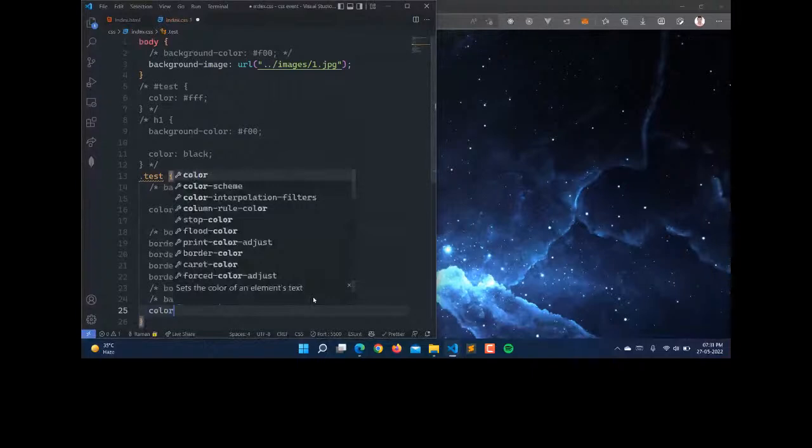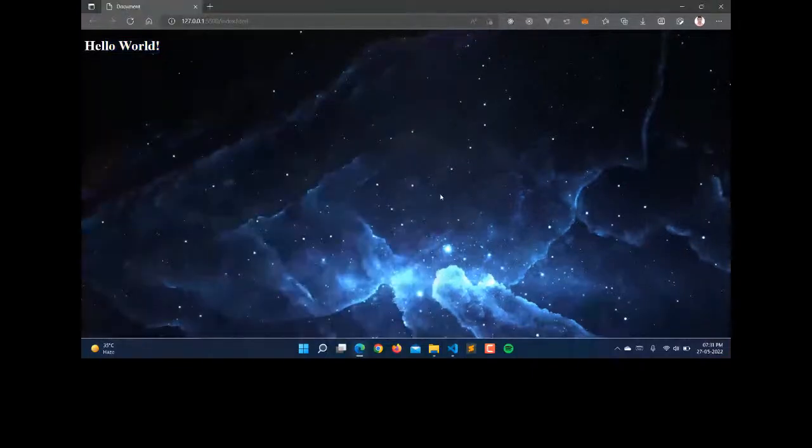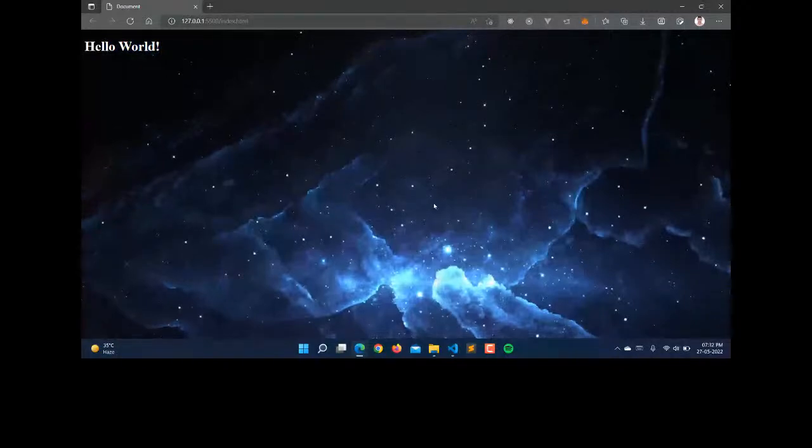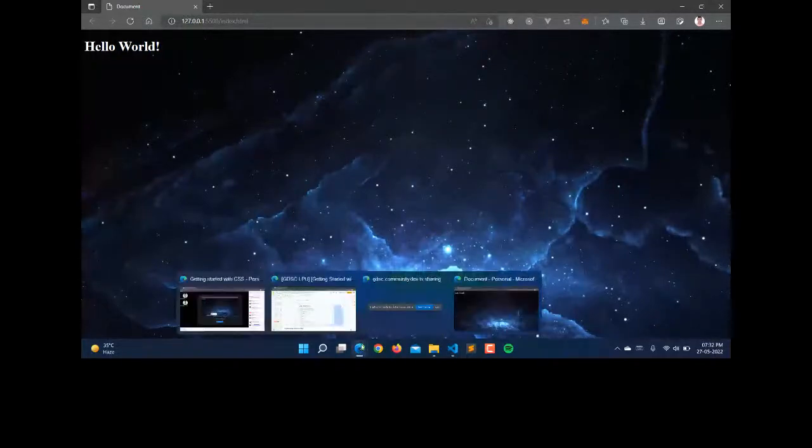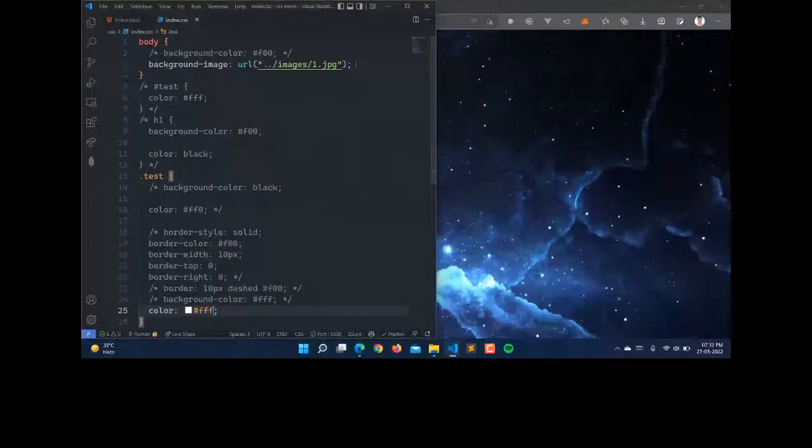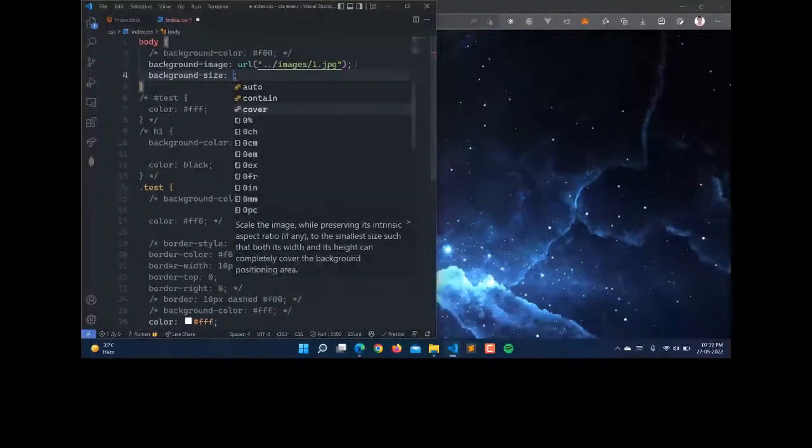Now you can see that our image is not looking good, as the image does not fill the background fully. For that we have different properties. So what are those properties? Here we have properties like background size. For background size, we have types like contain, cover, and auto.